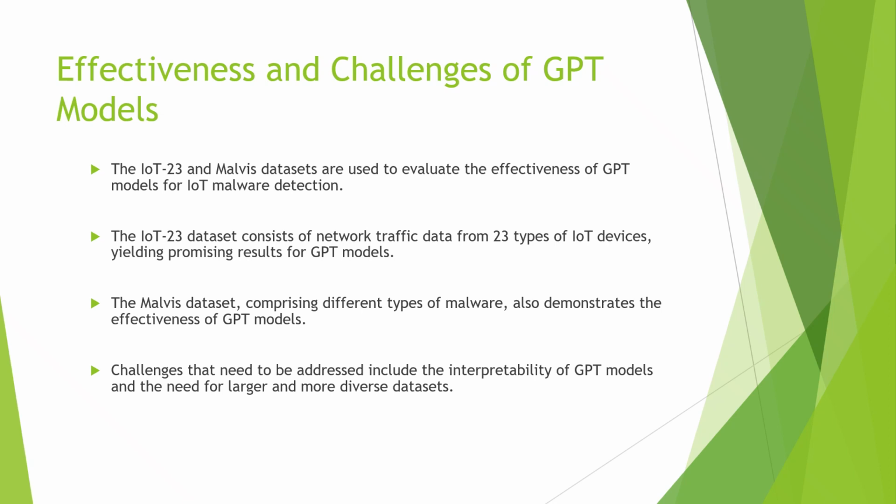A GPT-2 model trained on the Mavis dataset achieved an accuracy of at least 98.4% and a precision of 99.2% in detecting malware. Let's address the challenges. Despite the effectiveness of GPT models, challenges such as interpretability and the need for a larger, more diverse dataset still need to be addressed.